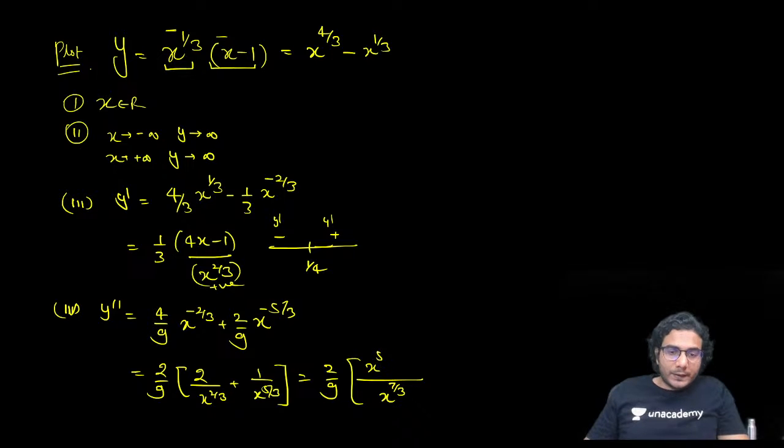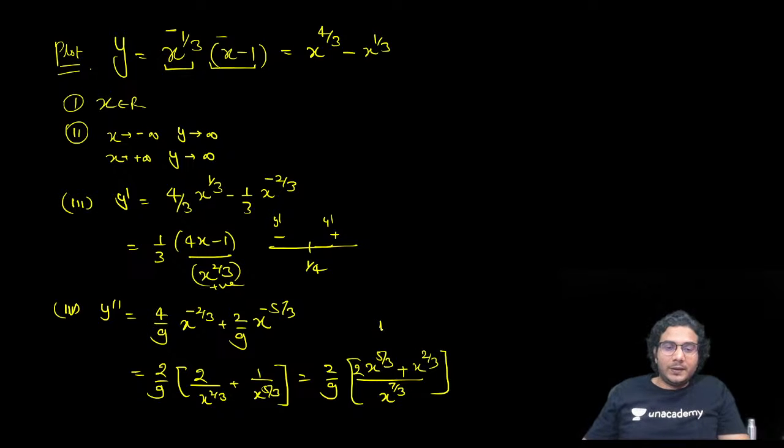And it is x raised to 5 by 3, minus, plus x raised to 2 by 3. And of course, you can take x raised to 2 by 3 common.